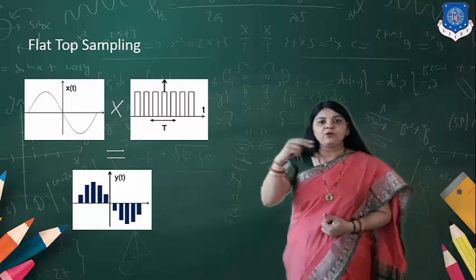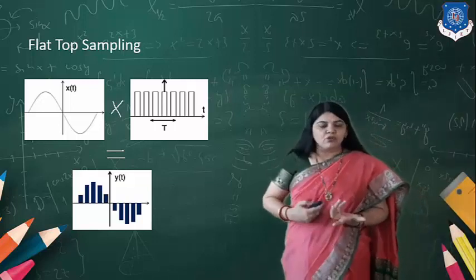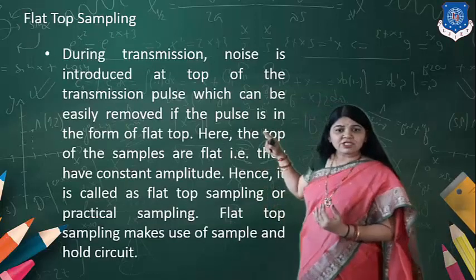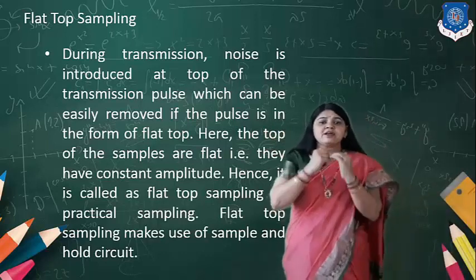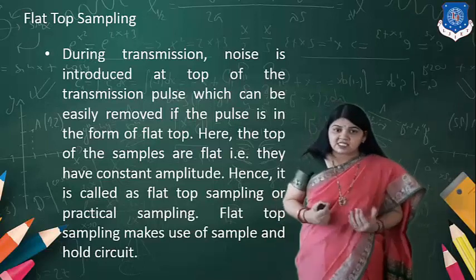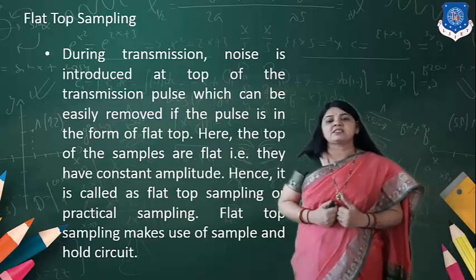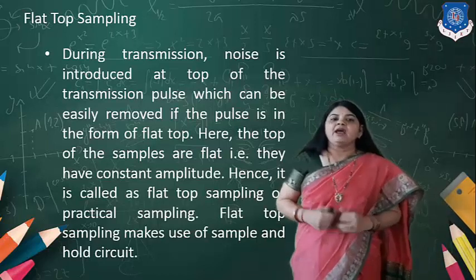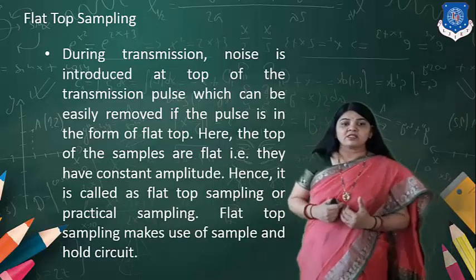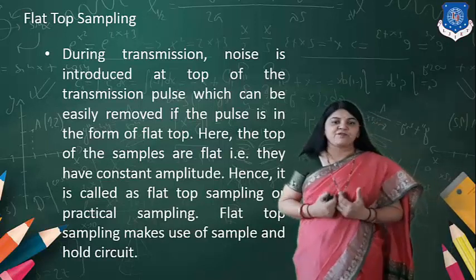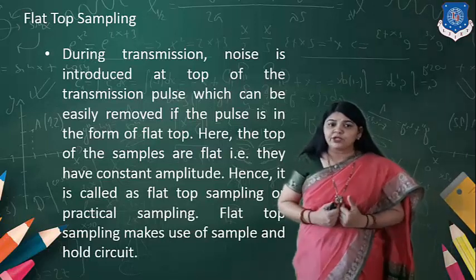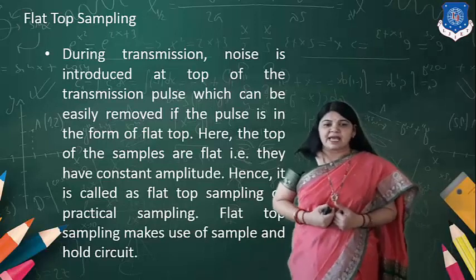So if you have flat top sampling, what can we do? We can remove the noise. During transmission, the noise introduced at the top of the transmission pulse can be easily removed if the pulse is flat top. That is why the samples are flat, having constant amplitude, and it is referred to as flat top sampling, or you can also refer to this as practical sampling.